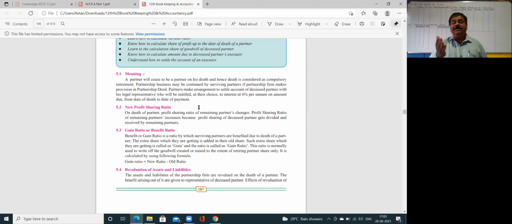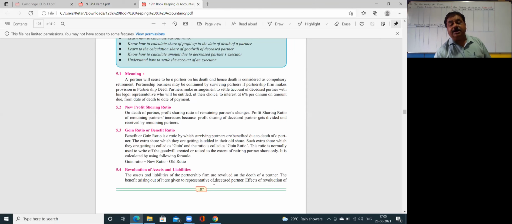I'm not reading the complete thing because that is not important. You know the formula: gain ratio is equal to new ratio minus old ratio. Because in this ratio only the remaining partners or surviving partners are getting the benefit in the future profit of the firm. Then revaluation of the assets and liabilities.